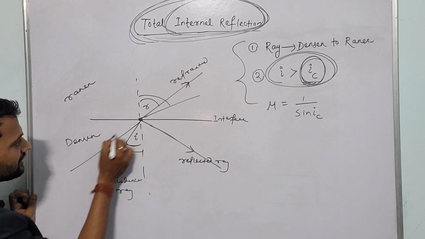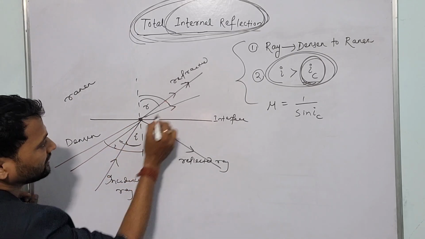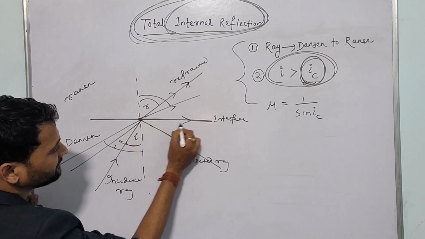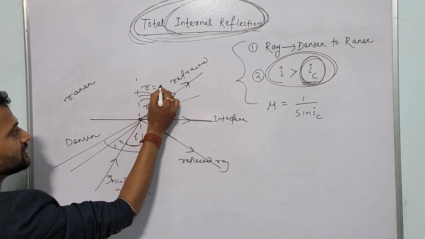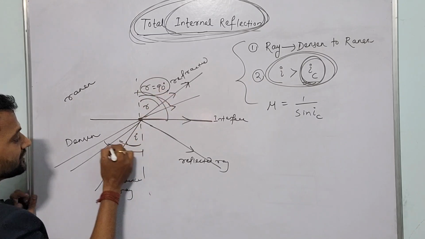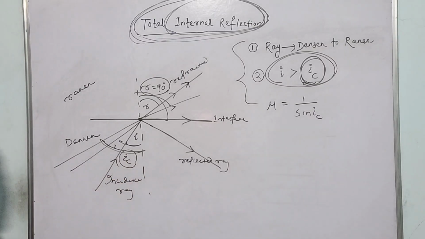Understood? For a particular value of i, that refracted light will be parallel to the interface, or you can say the refracted angle will be 90 degrees. That corresponding incident angle will be the critical angle. Are you getting my point?